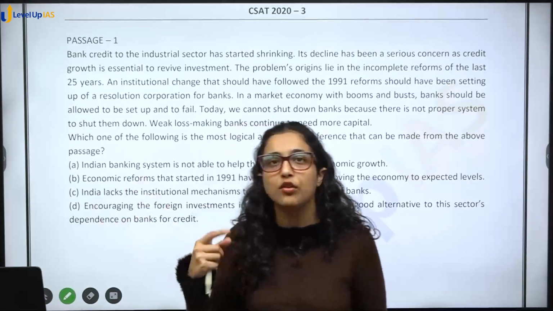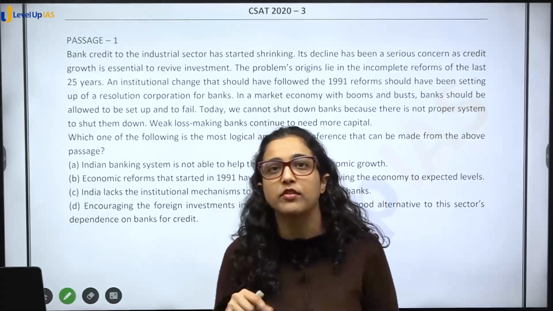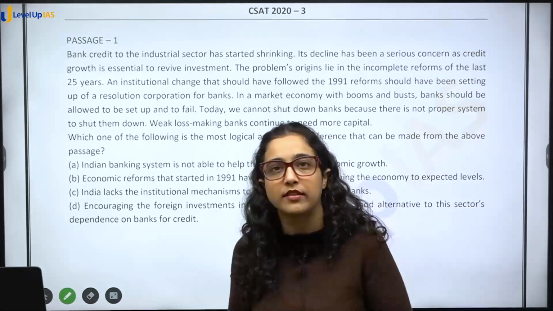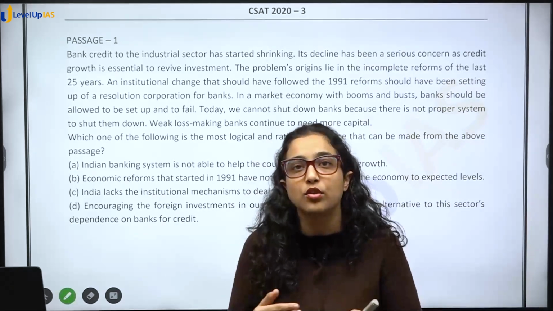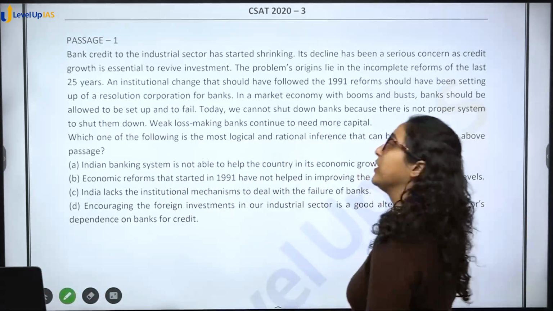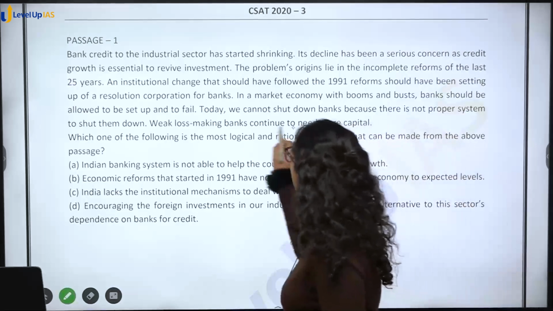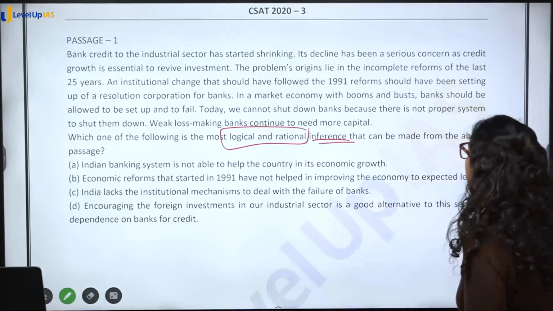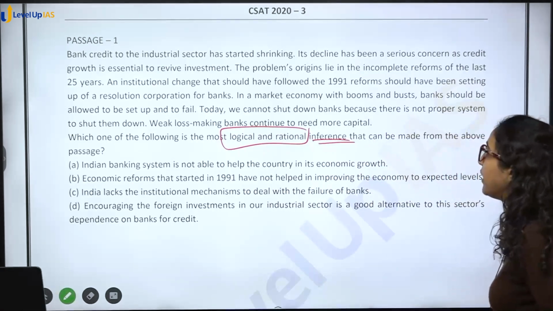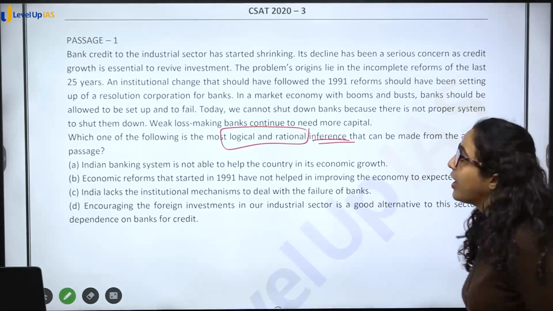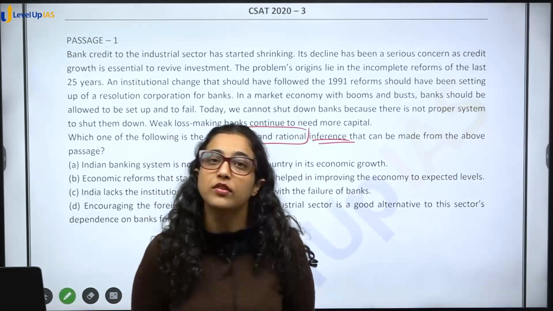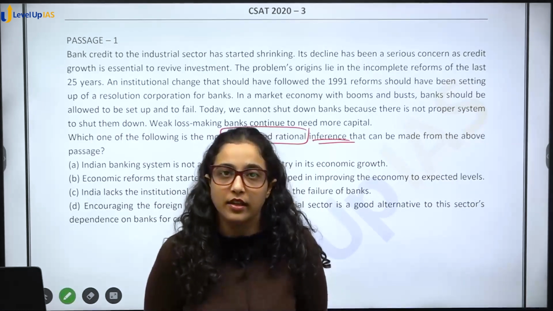Like in the previous video we did a passage where all the 4 options were seemingly suitable, right? So not in all the passages, but yes, there are many passages where 2 out of 4 options you can eliminate, right? So 50% work is done. Now, which one of the following is the most logical, rational inference that can be made from the above passage? Indian banking system is not able to help the country in its economic growth. Again, as I told you in the last video also, use your GS knowledge, use statements that you will in general also think that they are correct, right?